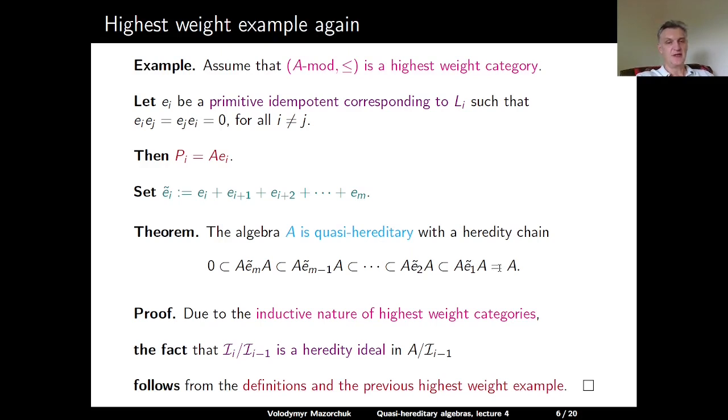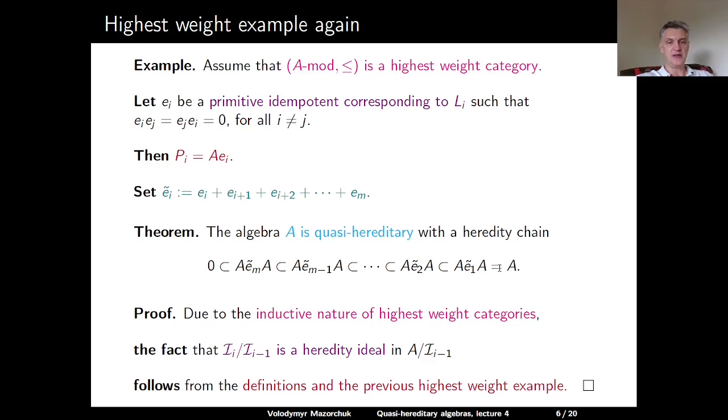If we factor this heredity ideal out, we get exactly the algebra, which is behind the Serre subcategory generated by the remaining simple modules. And so we can use the inductive nature of highest weight categories to show that I2 modulo I1 is a heredity ideal in A modulo I1, and then proceed by induction.